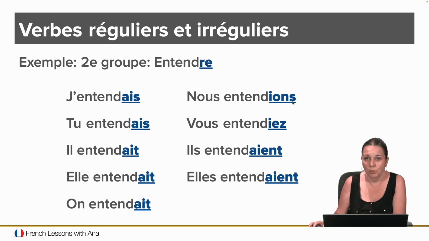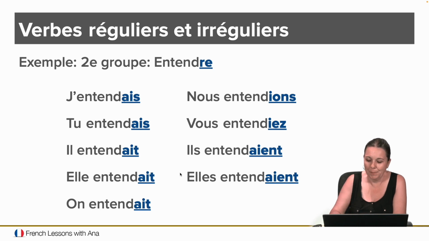Nous entendions, vous entendiez, ils entendaient, elles entendaient. And here, notice that I'm doing the liaison because this is a vowel. So even though we don't pronounce the S in ils and elles plural, as soon as we see that vowel, we sort of connect them with a z sound, right? So, ils entendaient, elles entendaient. All right? So I used to hear, or I was hearing something, you used to hear, and so on and so forth.